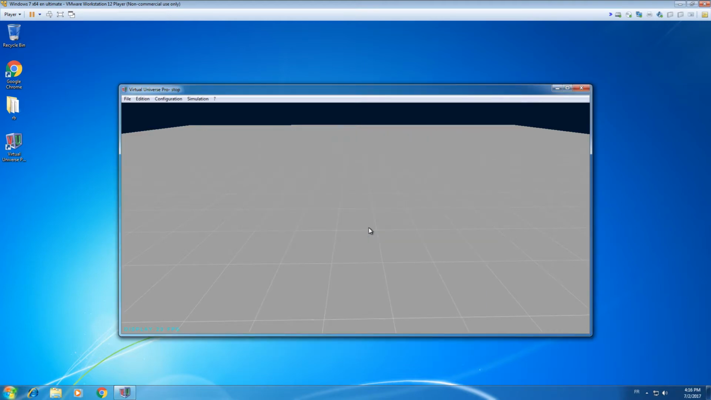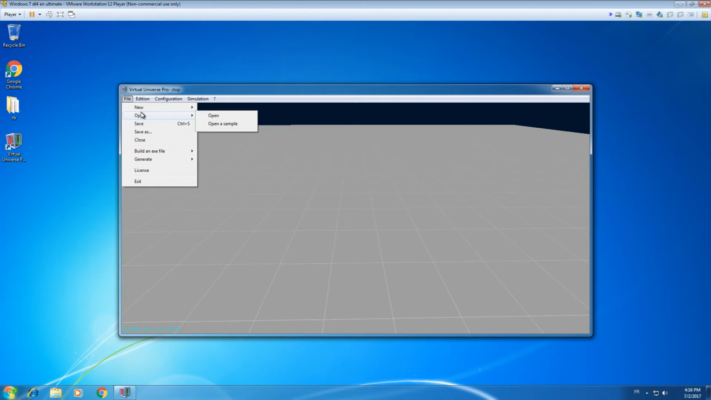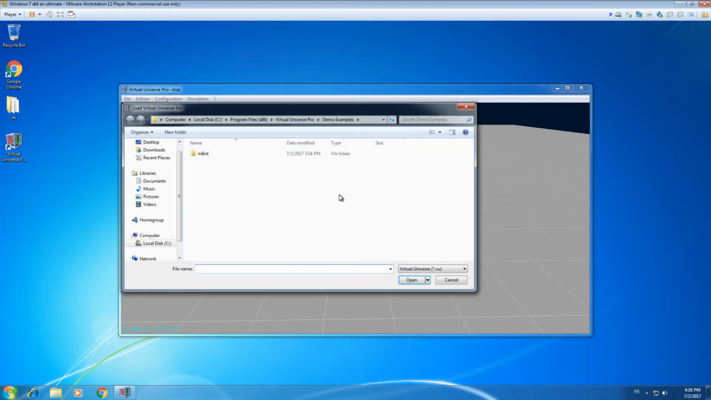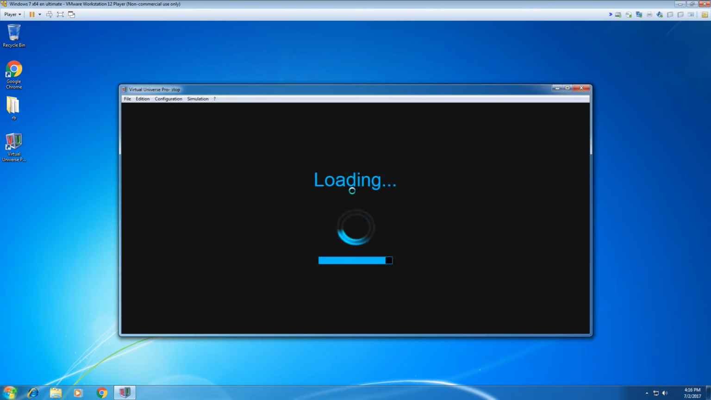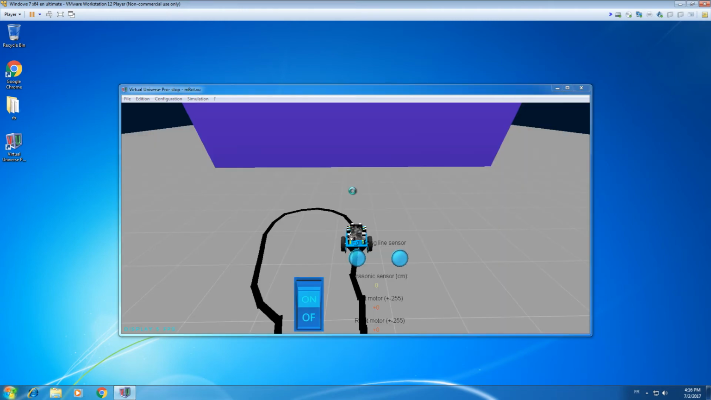Okay, and to open the mBot simulation, simply open the file menu, open a sample, and then mBot and mBot again. It is going to load the mBot simulation like this, and you are ready to start.